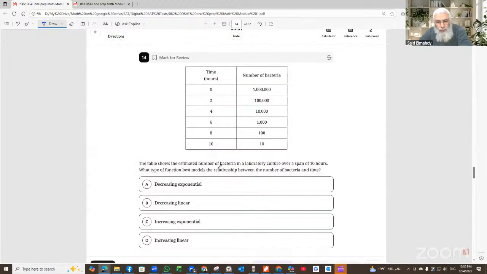The table shows the estimated number of bacteria in a laboratory culture over a span of 10 hours. What type of function best models this? So each 2 hours it decreases, but it doesn't decrease at a constant rate. So it is decreasing exponentially, correct? Decreasing, but not linear, and not increasing, of course.